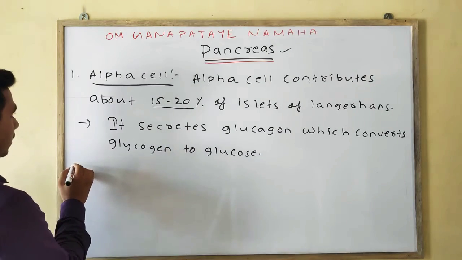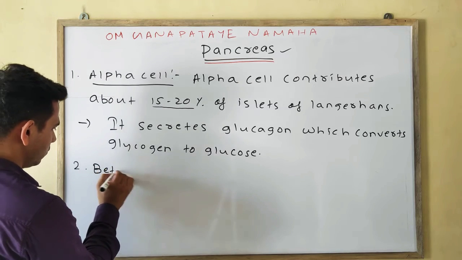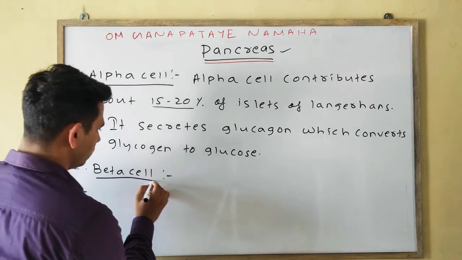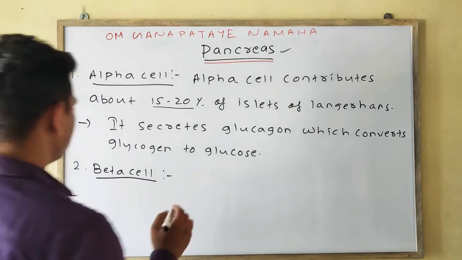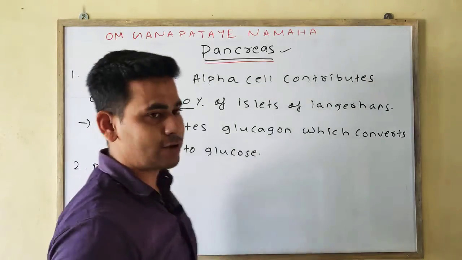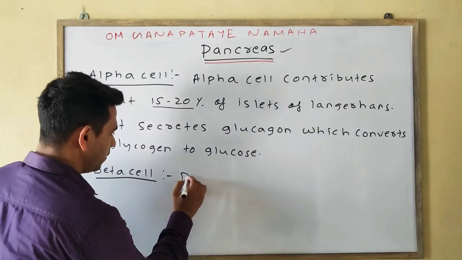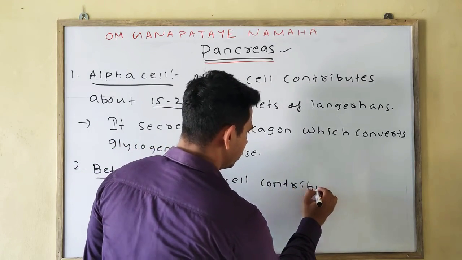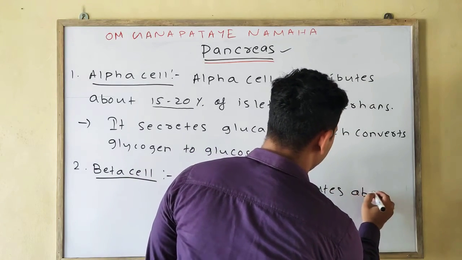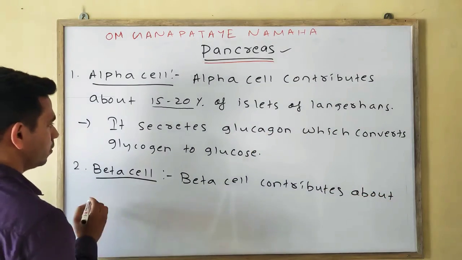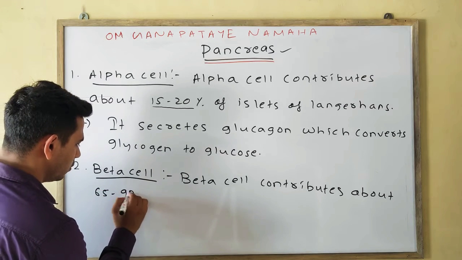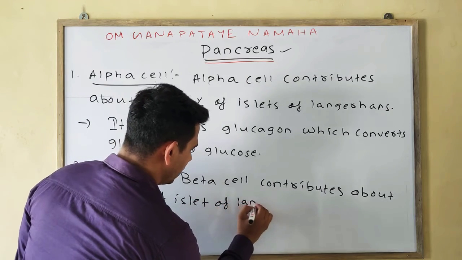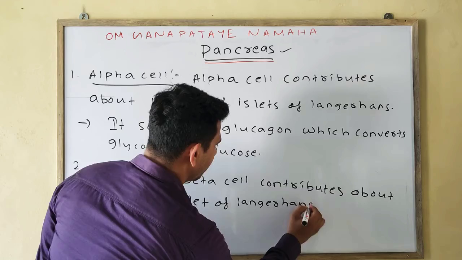Next is your beta cell. The beta cell contributes about 65 to 90% of the islets of Langerhans. Okay.